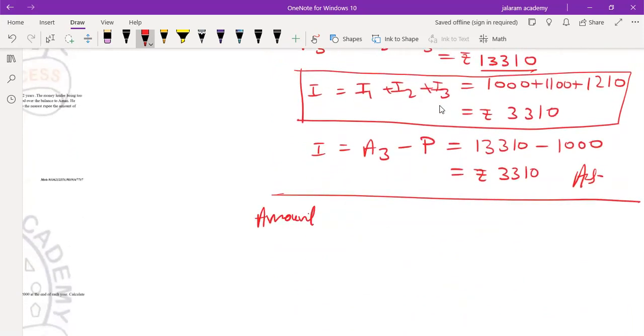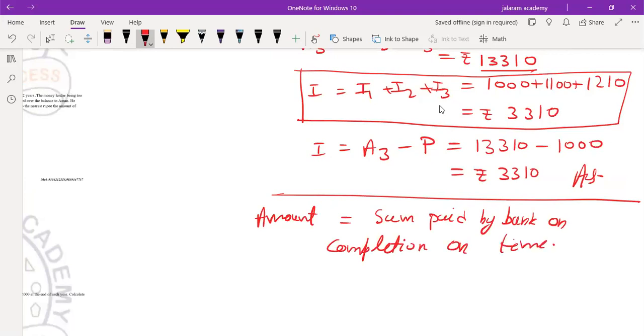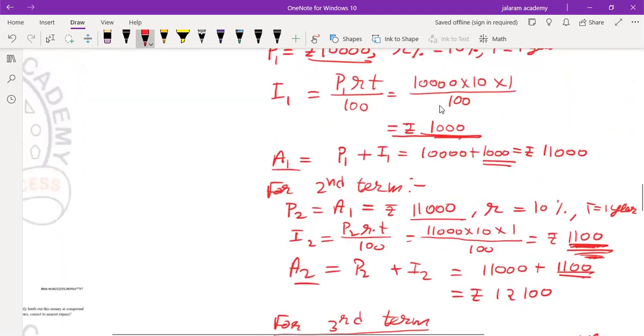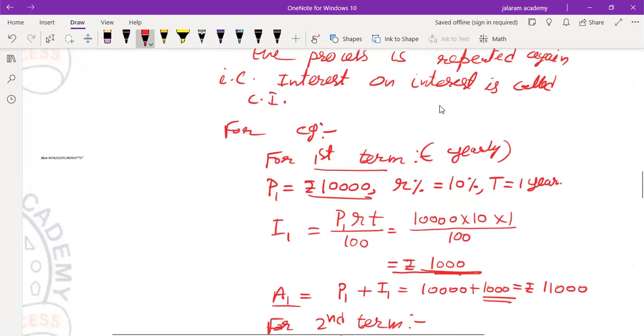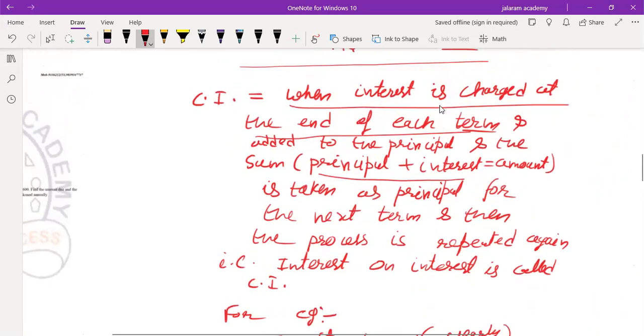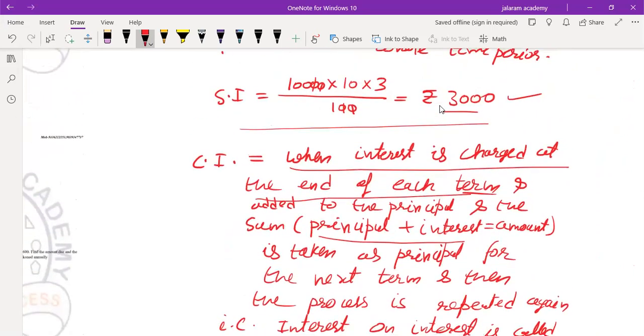Okay, so this is the theory of banking. Amount equals the sum paid by the bank on completion of the time. If we have deposited the sum for 3 years at simple interest, the bank will pay rupees 10,000 plus 3,000, means only 13,000 to us.